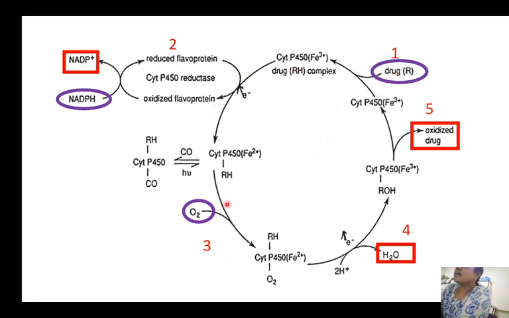In that way, this cycle goes on till the drug is completely detoxified. The important thing is that there should be a constant supply of NADPH plus H plus so that this system works smoothly.